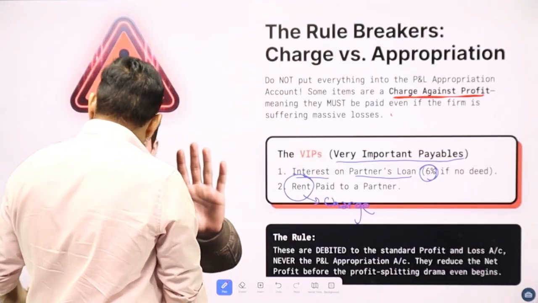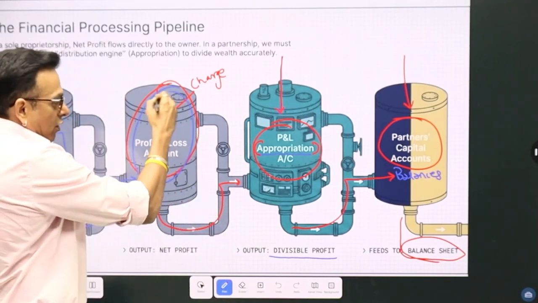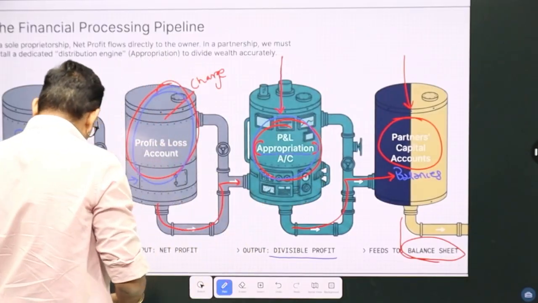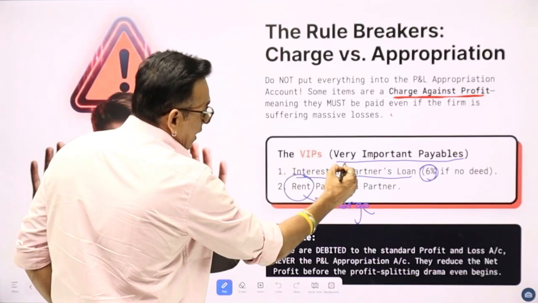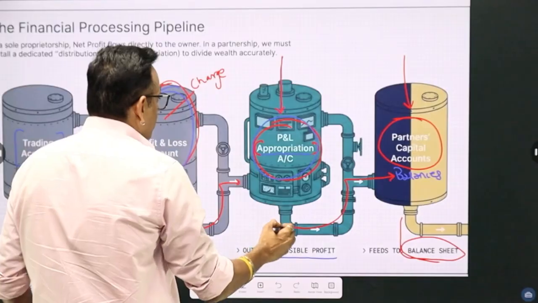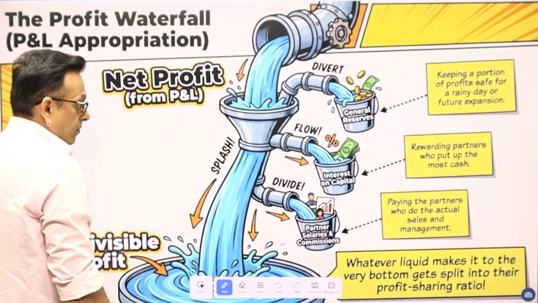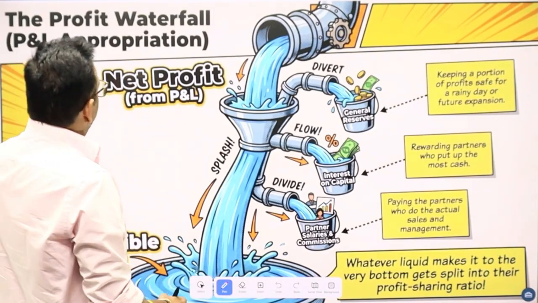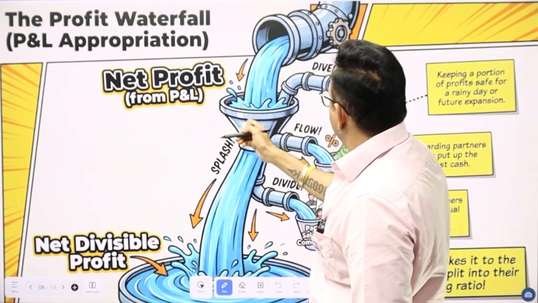Now, all these charges will be recorded in profit and loss account and all the appropriations will be recorded in profit and loss appropriation account. So, even if interest on partner's loan and rent paid to partner are connected with the partner, they will still be recorded in profit and loss account. You can see this diagram, the profit waterfall, profit and loss appropriation. So net profit from profit and loss account.